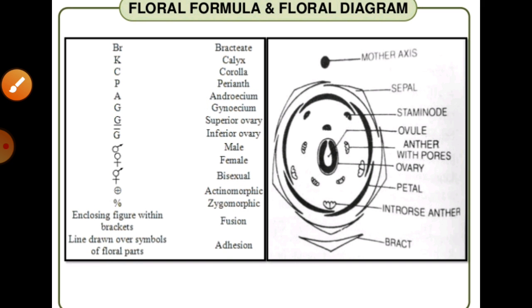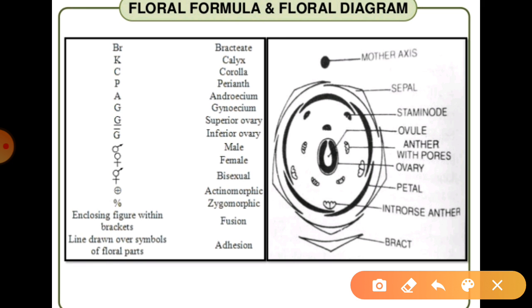These symbols can be classified by different characteristics. Let's see the different symbols used in the floral formula, as follows. Br means the flower is bracteate, and if it is Brl, in that condition we say it is bracteolate. And if we talk about some other structures, as you can see in the given diagram, K is for the calyx, C for the corolla, P for the perianth, A for the androecium, G for the gynoecium.